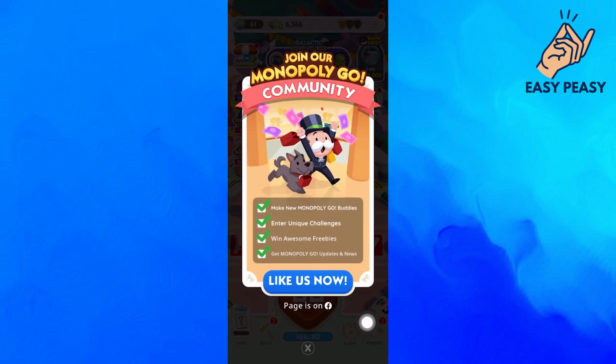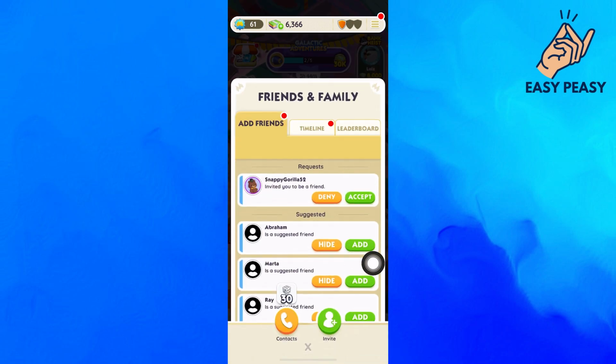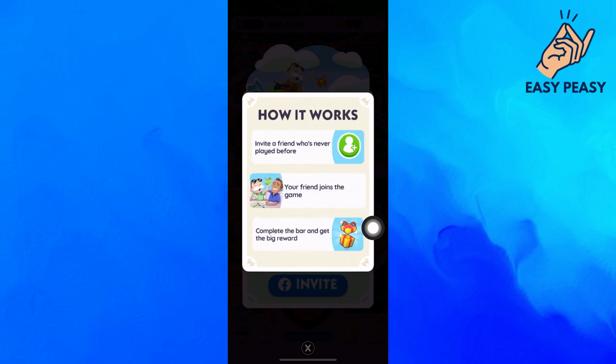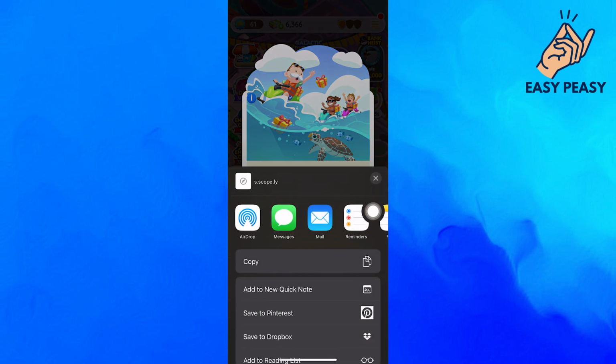Now tap on Friends from the bottom right corner of your screen. Go to the Invite button right next to the contacts. Now go ahead and invite your friends via Facebook or a link provided to you. Copy this link and send it to your friends. They can now join you by following this link.